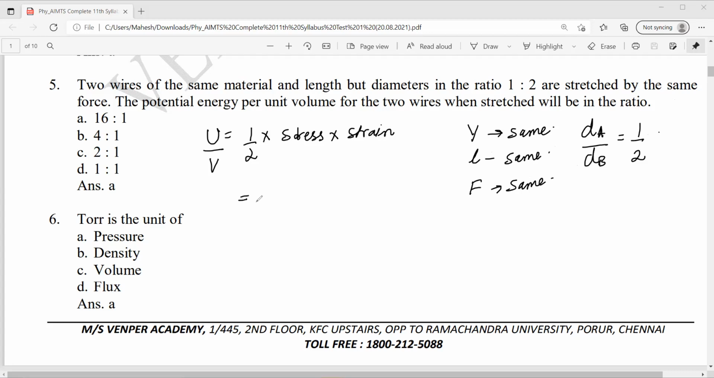So I can write like this: half into stress. Stress is what? Force per unit area. Area is what? Pi d square by 4. Stress is force per unit area. Strain is what? Change in length by original length. Okay. Potential energy per unit volume for the two wires when stretched.